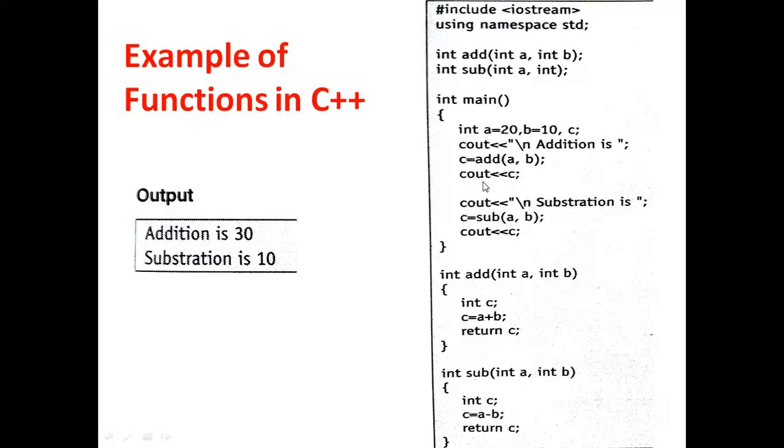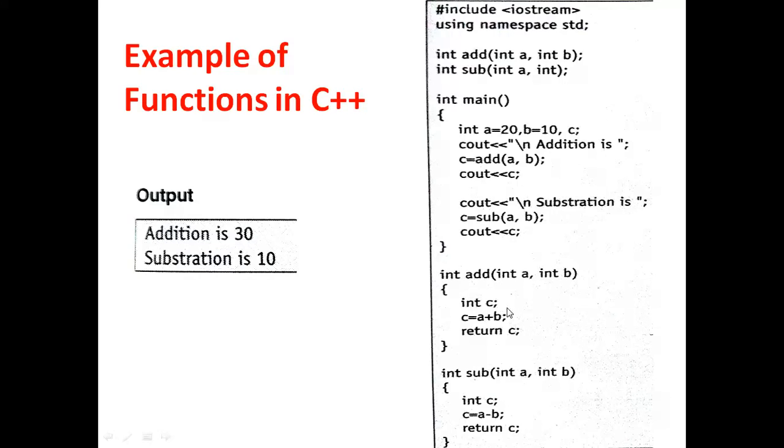And then I'm displaying with cout the value of the addition from that particular function. The same thing is done for subtraction also. And after the main function, I'm writing the body part of that function. For the first function, which is add, integer add, I'm passing two values a and b, integer c. There is no need again to write int c, because we have already declared the integer c in the main function.